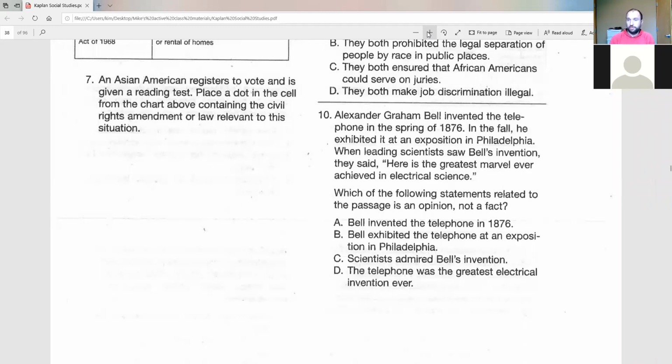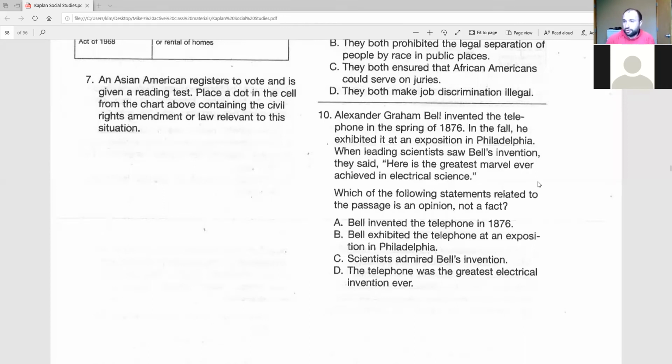That's really what it comes down to with the social studies and the science test, for that matter. All right, so number 10 talks about Alexander Graham Bell. Alexander Graham Bell invented the telephone in the spring of 1876. In the fall, he exhibited it at an exposition in Philadelphia. When leading scientists saw Bell's invention, they said, "Here is the greatest marvel ever achieved in electrical science." Which of the following statements related to the passage is an opinion, not a fact?